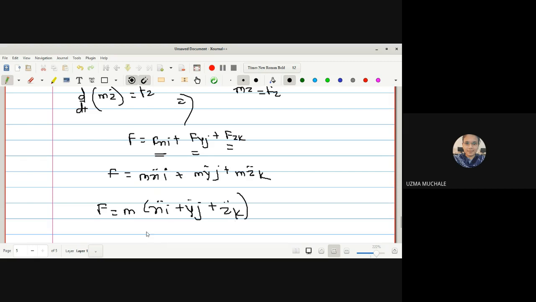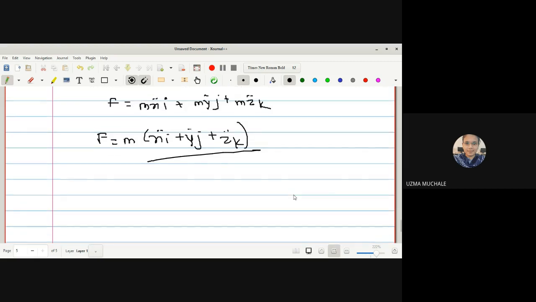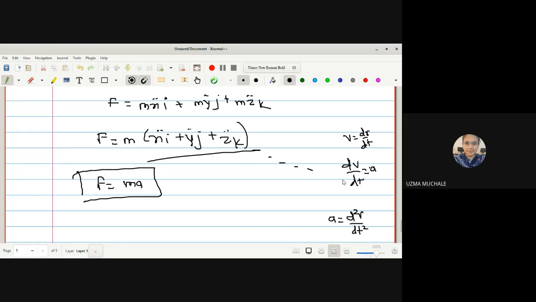But what is this one? This is nothing but your acceleration, correct? The rate of change of velocity is acceleration, and velocity is the rate of change of a position vector. So you can write acceleration as d2r by dt raised to 2, and hence we get directly this as mass into acceleration. Okay, you have to write down the reason here. What is this? This is nothing but your acceleration. And hence we get the Newton's laws of equation of motion from our